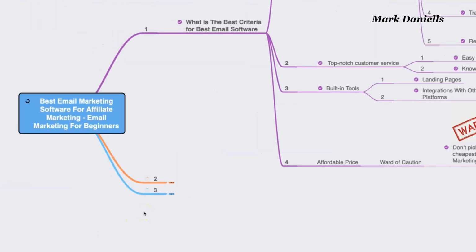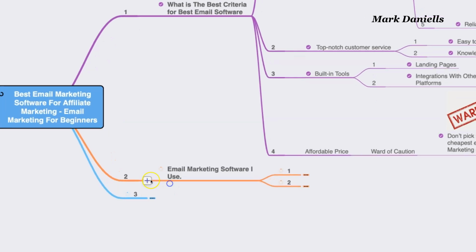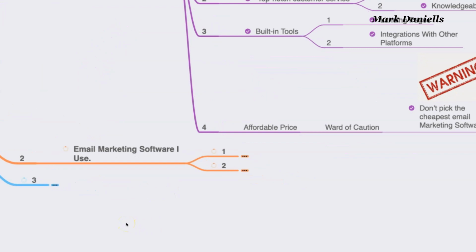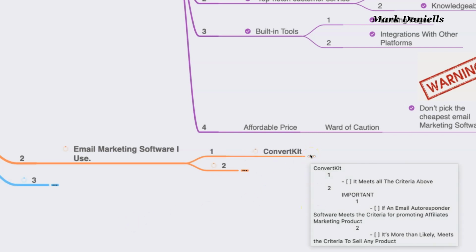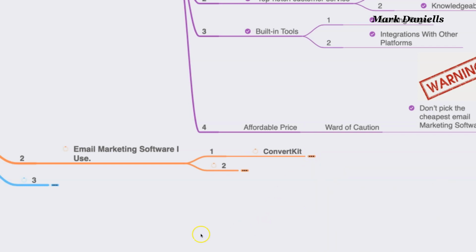Let's go back to best email marketing software for affiliate marketing. Of course, that could be for email marketing for beginners. All right, let's talk about the second one that I have in mind, which is the email marketing software I use. The one that I use is called ConvertKit. Do you have to use it? No. There are 3 email software autoresponders that you can use that are friendly to affiliate marketers. And again, I'm going to talk to you in just a little bit about why you should pick something like that instead of something different.